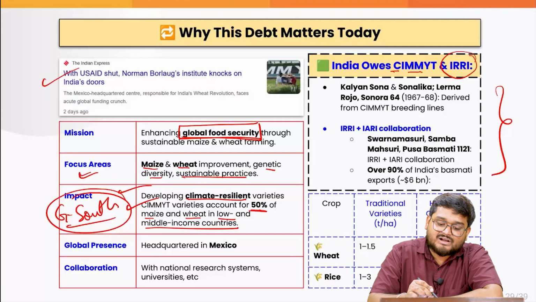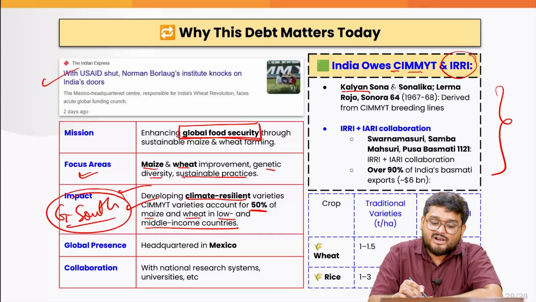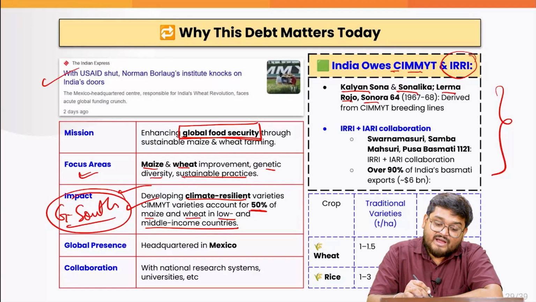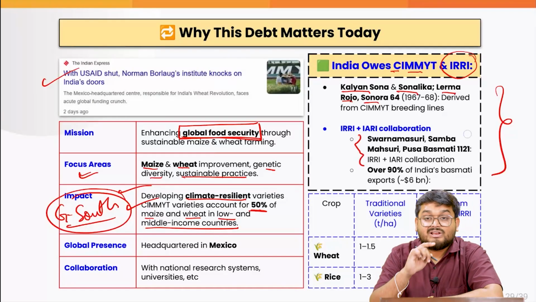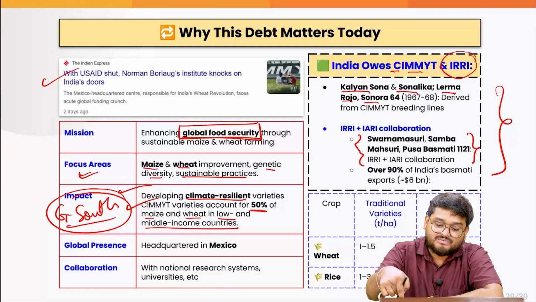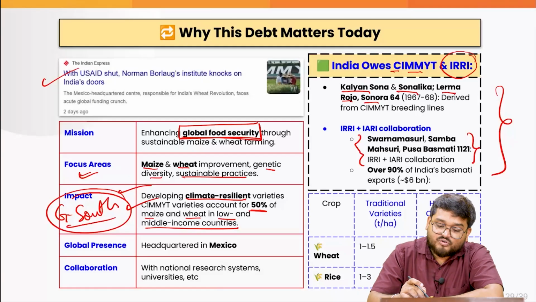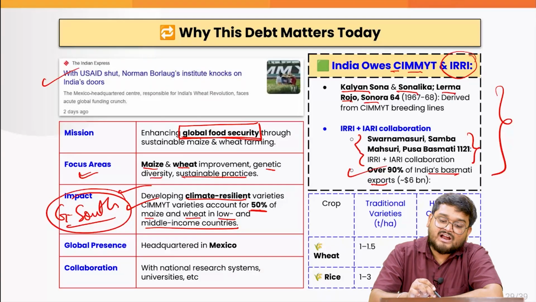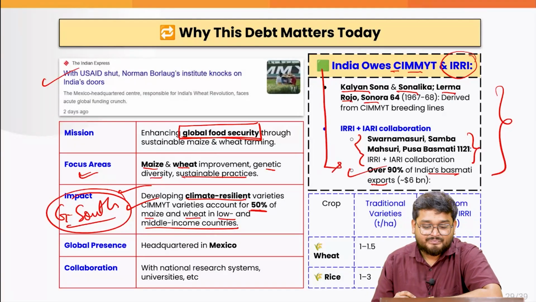We have Kalyan Sona, Sonalika, Lerma Rojo, Sona 64. We also have these varieties of rice. You can note the names down, because these are very important for your prelims examination. And also 90% of India's basmati rice can be indirectly attributed to these organizations.